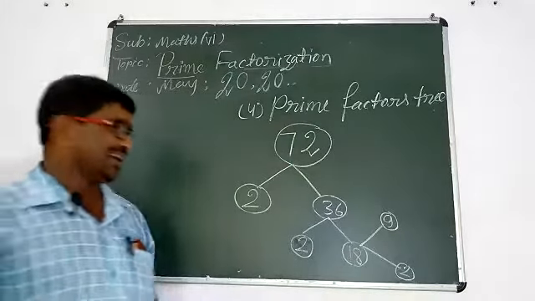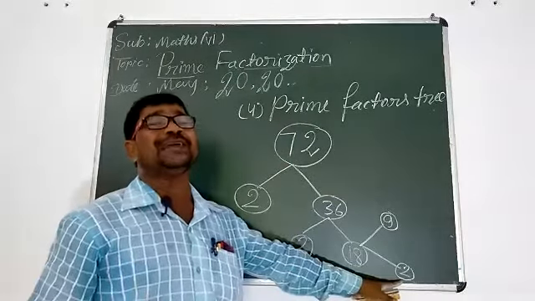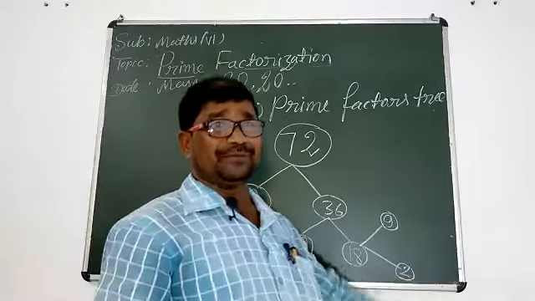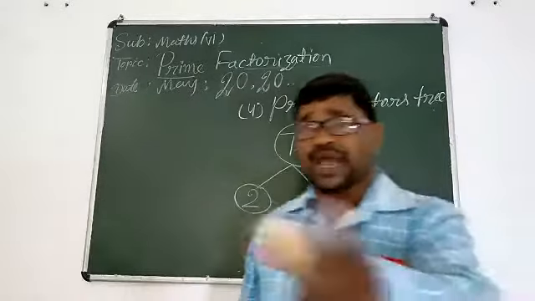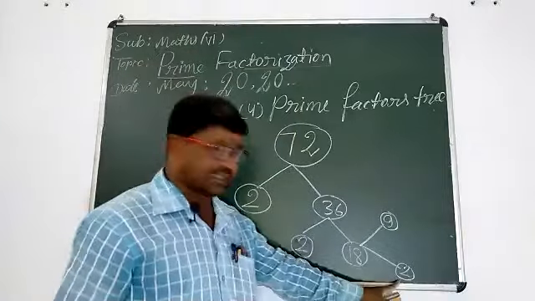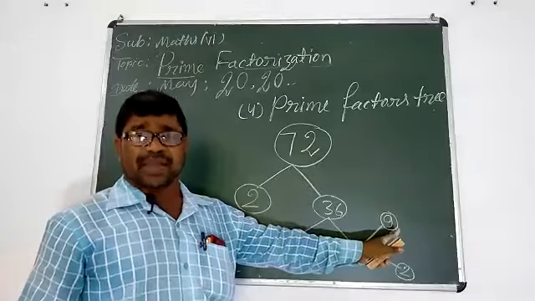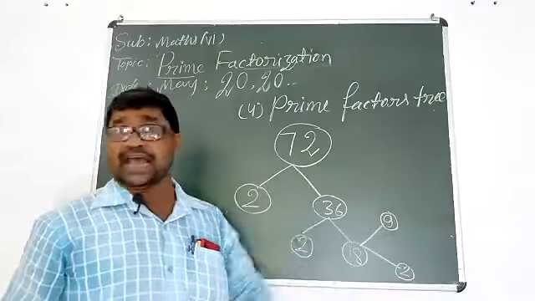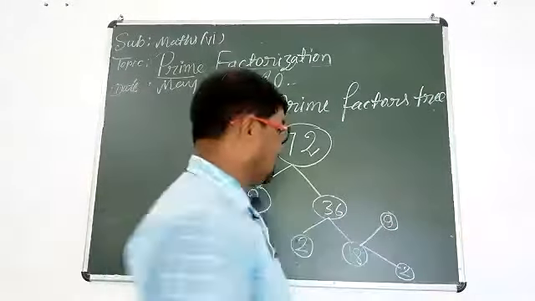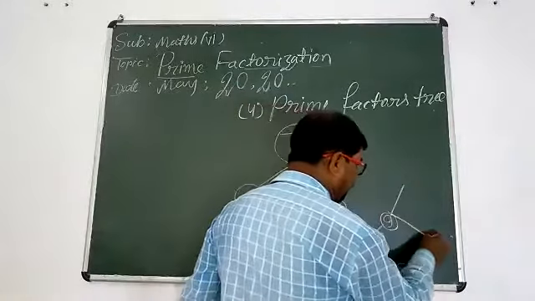Now don't disturb 2, because this is a prime number. Now think about 9. Is 9 a prime number? No, 9 is not a prime number. So there are two branches from here.